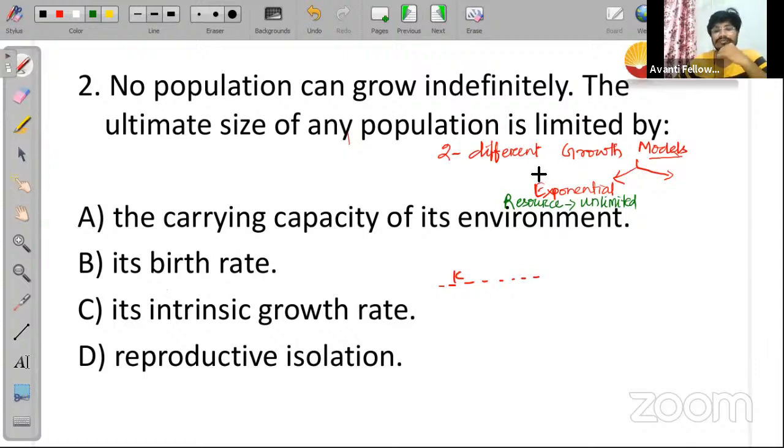Next one is your logistic growth model, where the graph will be of S-shape. यहाँ पे अगर ग्राफ देखोगे इसका तो shape क्या होगा? S-shape होगा. And here resource availability is limited. That's why इसका जो growth rate होता है वो logistic type होता है. It is restricted. Growth rate इसका restrict हो जाता है. After reaching a certain limit, the growth of the population will get restricted at a level.